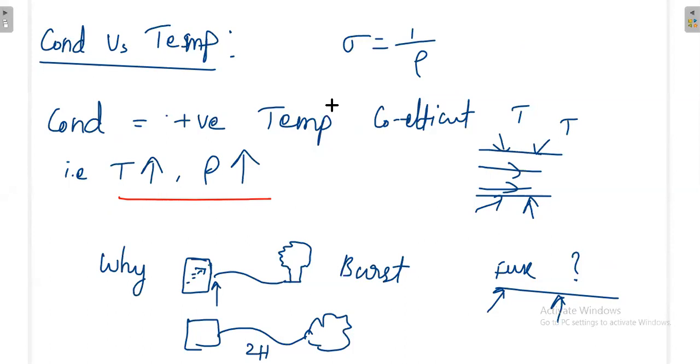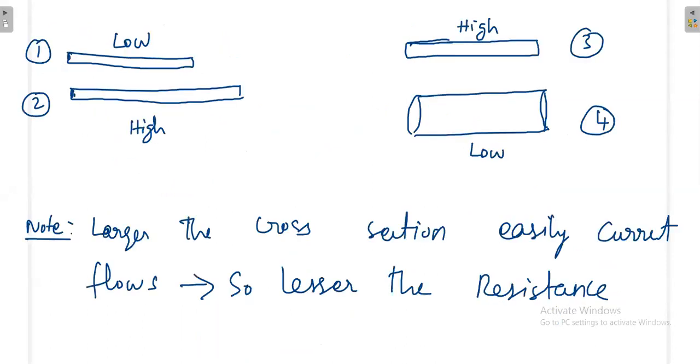Then we'll go for the capacitor. So now we got some idea about resistance at constant temperature, how it behaves, and what happens when the temperature varies. Resistance of the material depends on the dimensions always. It is independent of applied voltage or current. Please always note that down.